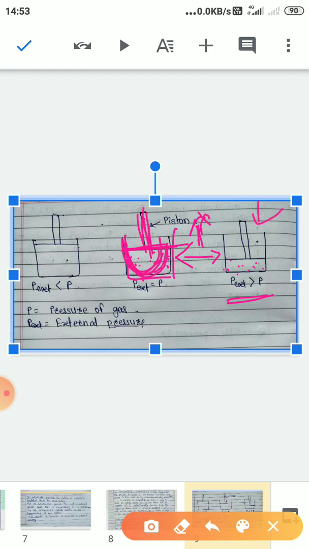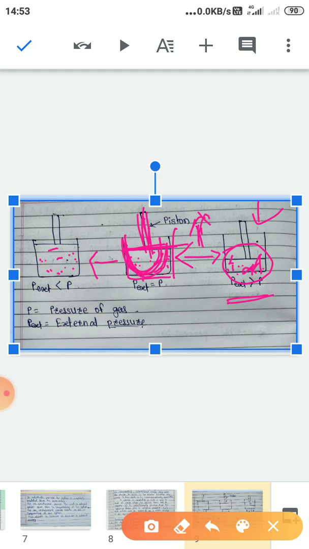Applied force is greater than opposing force. In the same way, at this stage this system is in mechanical equilibrium. If we reduce the pressure, that means if we reduce the applied force, then the gas will expand.